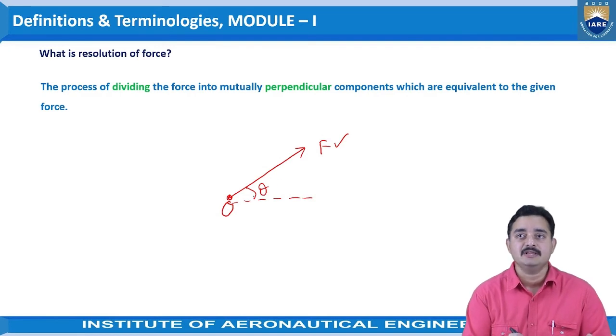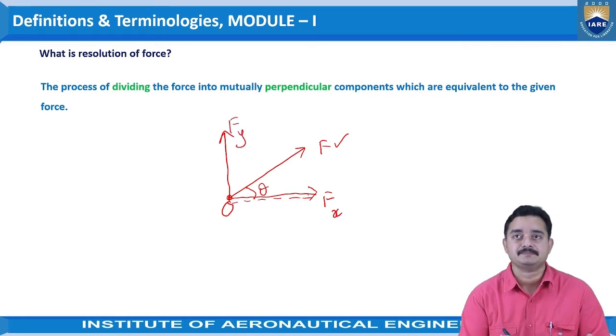Now what we are doing is dividing this force into mutually perpendicular components in the horizontal direction and the vertical direction, and we call them Fx and Fy.